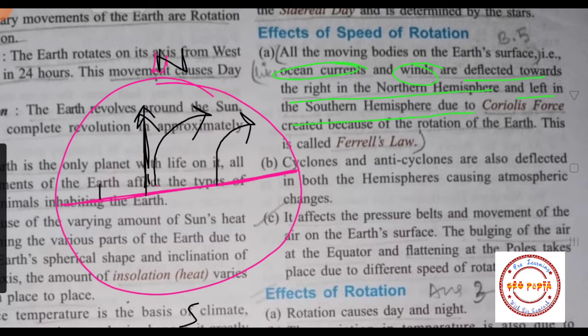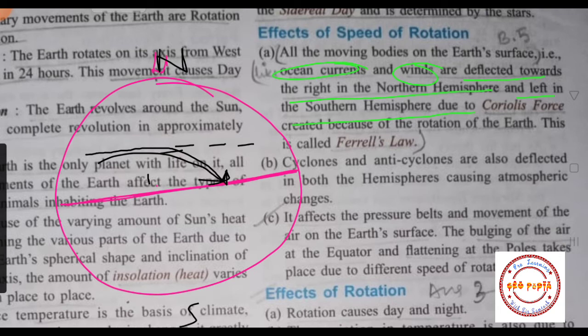Okay, if ocean current or winds are moving from here, then it will get deflected to the right. It may be in this way too. Suppose wind is moving in this direction, again it will get deflected to the right in the northern hemisphere. It had to go straight in this way, right, but it will get deflected to the right. Suppose wind is coming from this direction, then it will get deflected to the right in the northern hemisphere. So in this way, students, due to the speed of the rotation, ocean currents and winds get deflected to the right in the northern hemisphere.